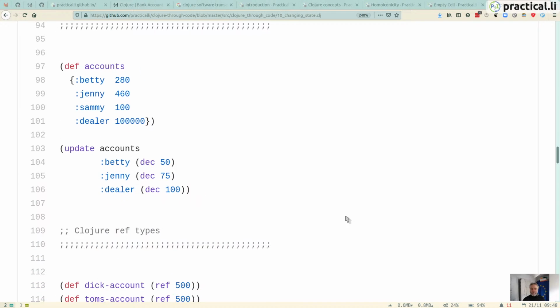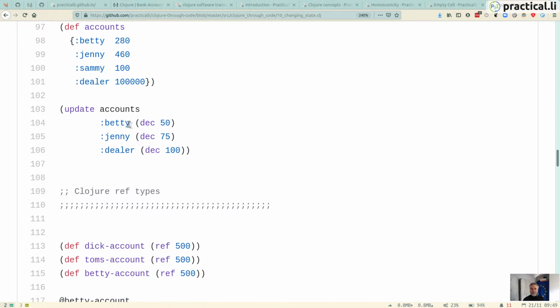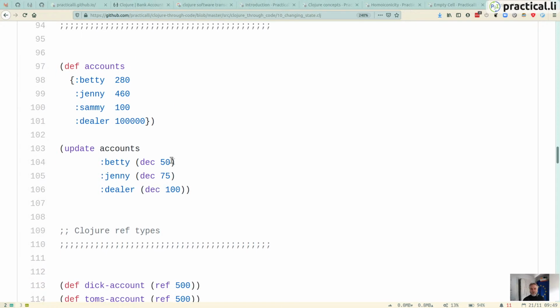Oh yeah, there's an example of updating accounts here, so you can update multiple keys at the same time. You can do that inside a swap as well. So that's how you would update multiple accounts without needing a ref. Obviously, if one person wins, like if Jenny wins, they'd get money, and then the dealer would lose some money, and everybody else would lose some money.